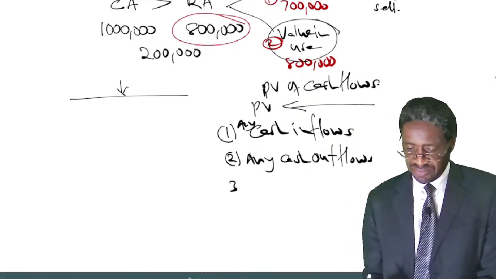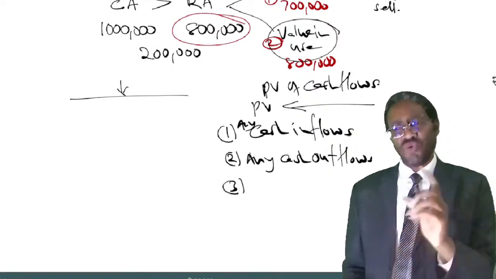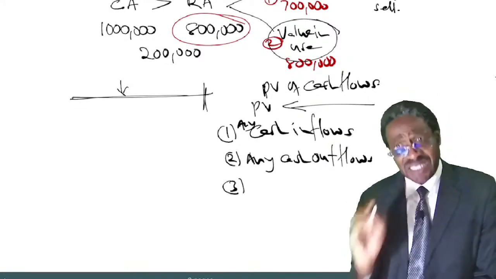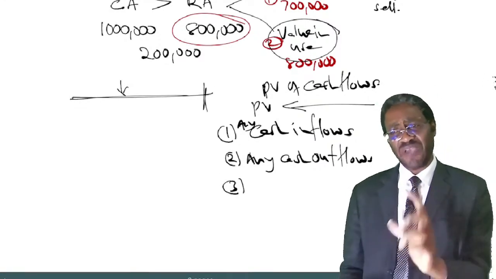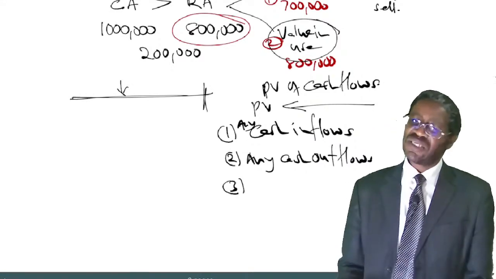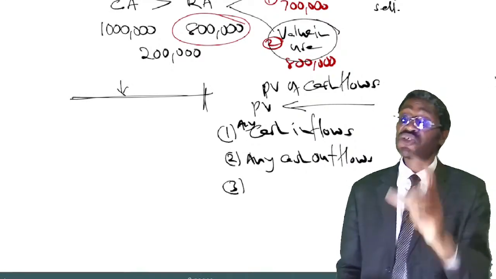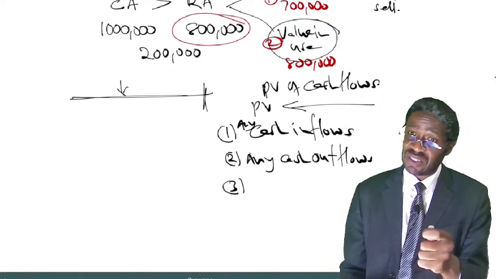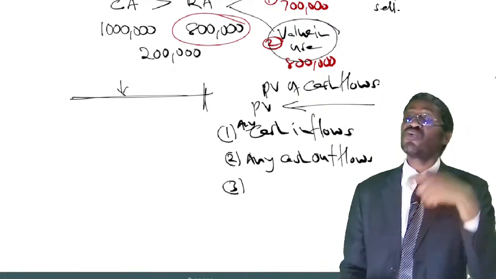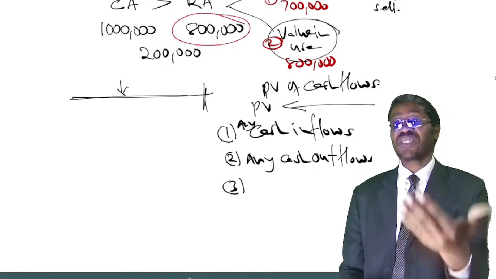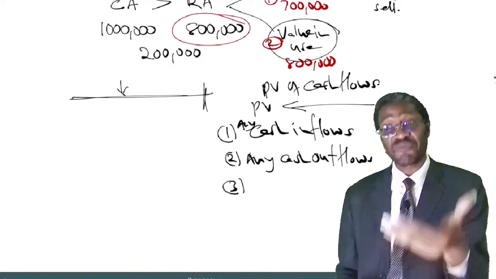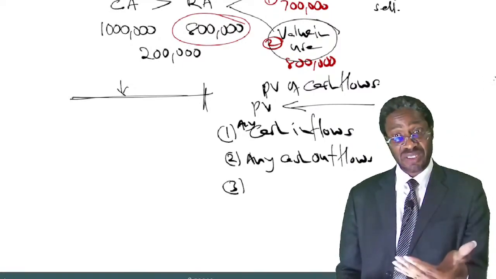Number 3, you all know that at the end of the useful life of an asset, that asset has to be disposed. So on disposal of that asset, it could be that you will sell that asset, and as a company you will receive some cash at the end of the useful life of that asset.